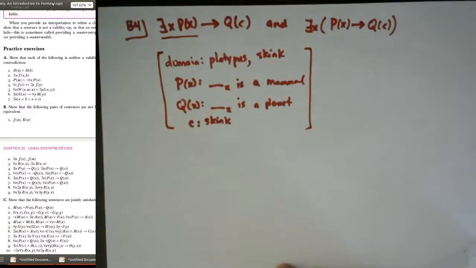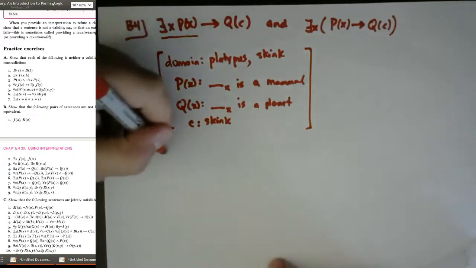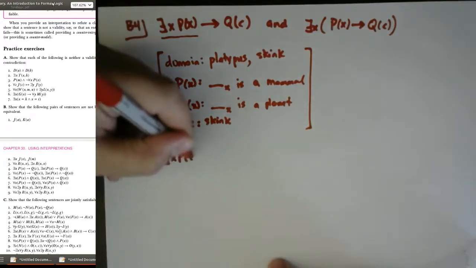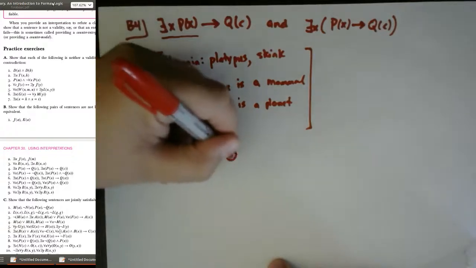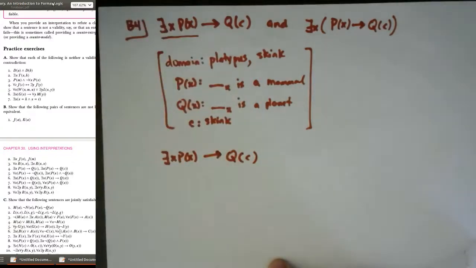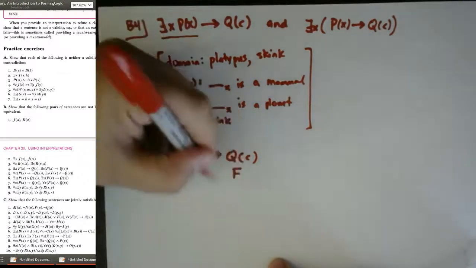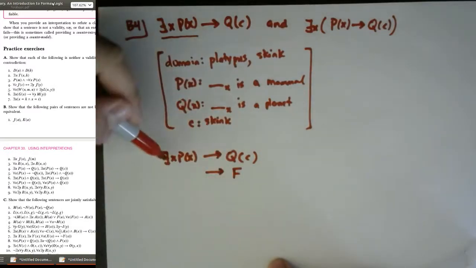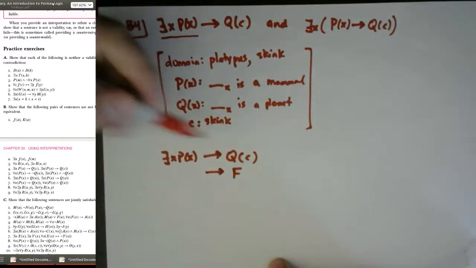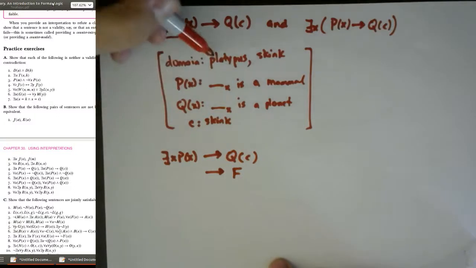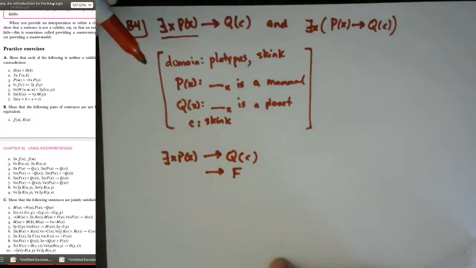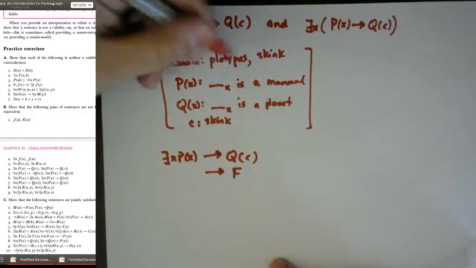So that's my interpretation. Let's go ahead and look at these two sentences. There exists x, P(x) implies Q(c). Now, Q(c) is false. So we have a false there. There exists x, P(x). So the question is, is there something in my domain such that P(x) is true? The answer is yes, right? The platypus.